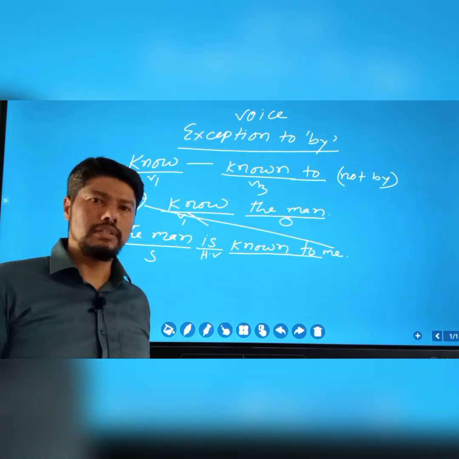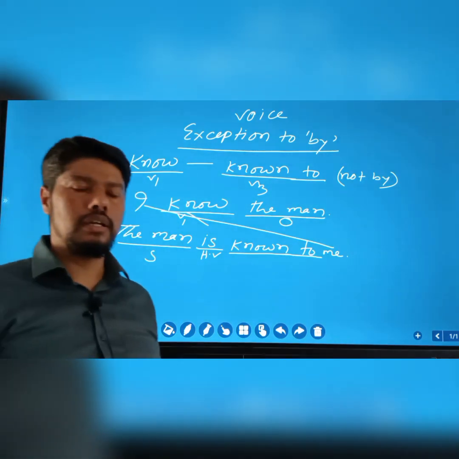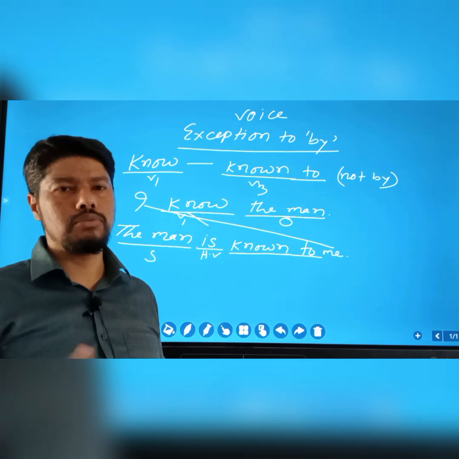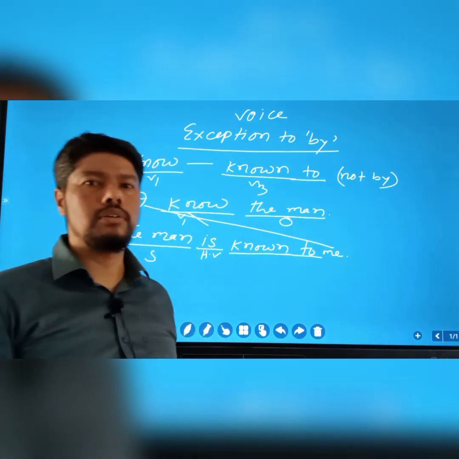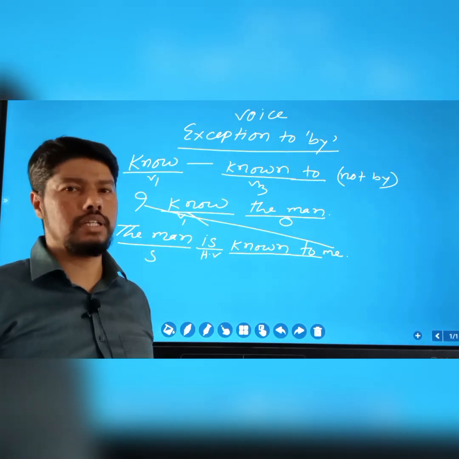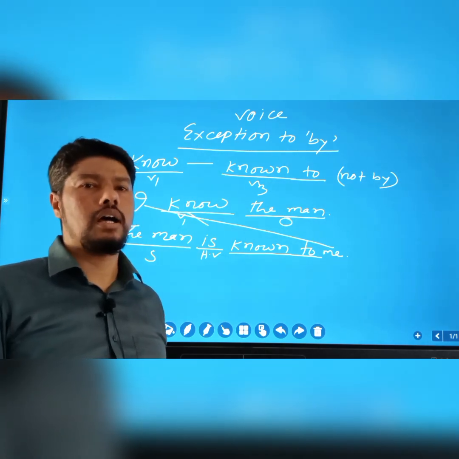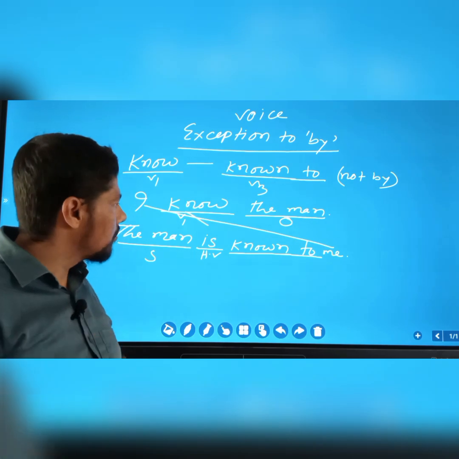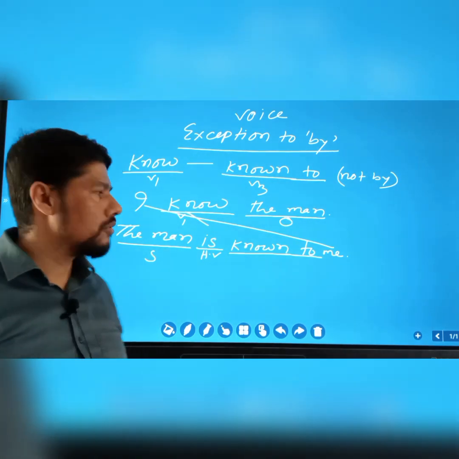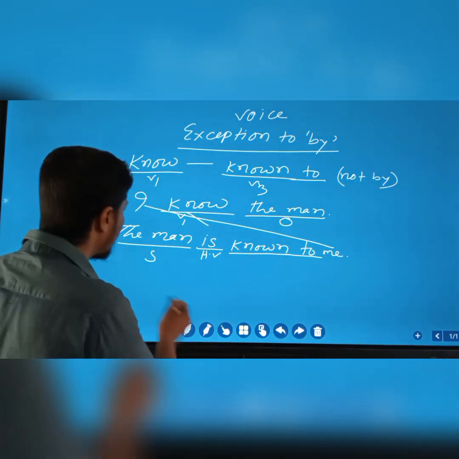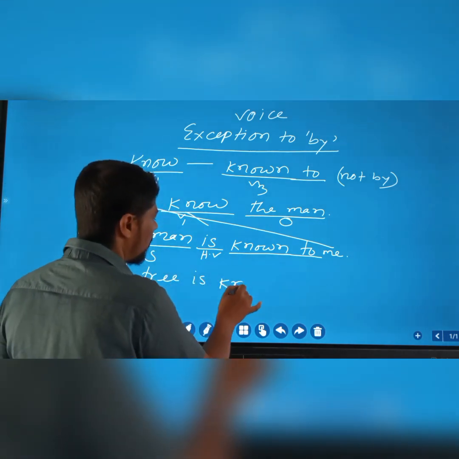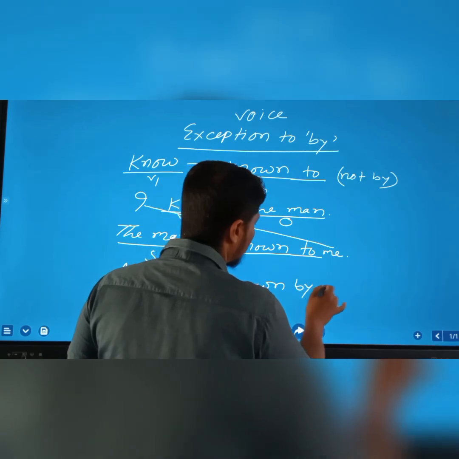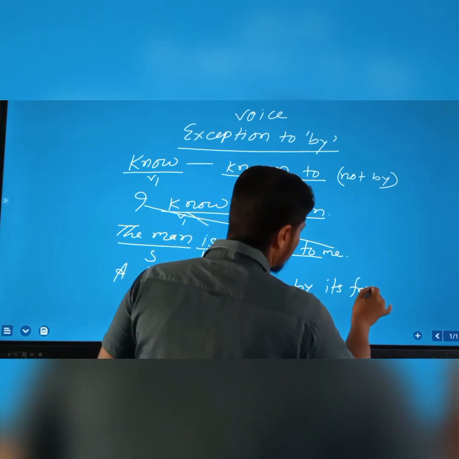Known will take by only when it can be used as actually describing one's identity, or actually describing the characteristics of one's family background or one's identity. For example, a tree is known by its fruit.